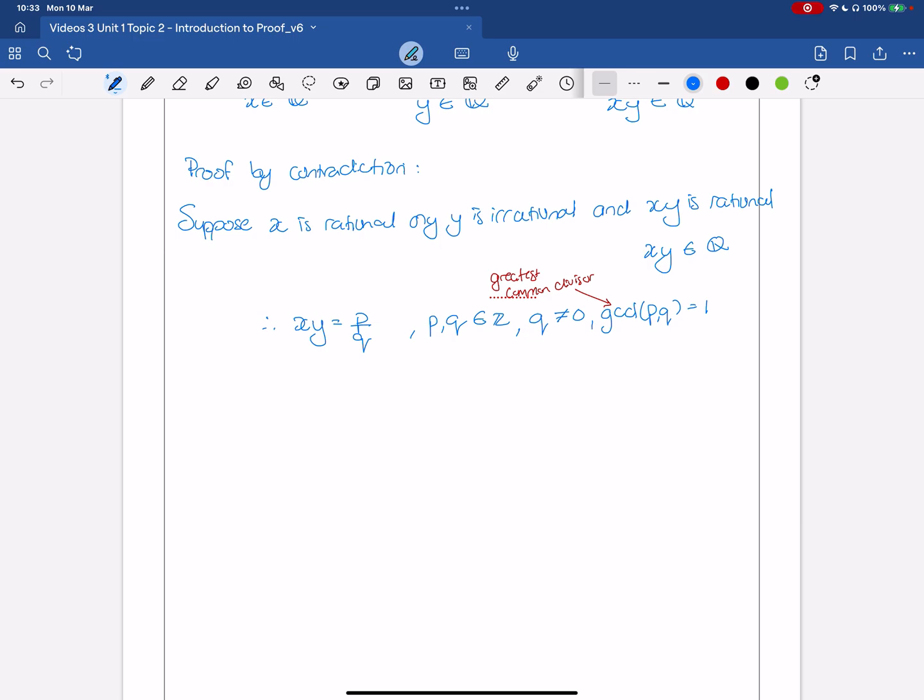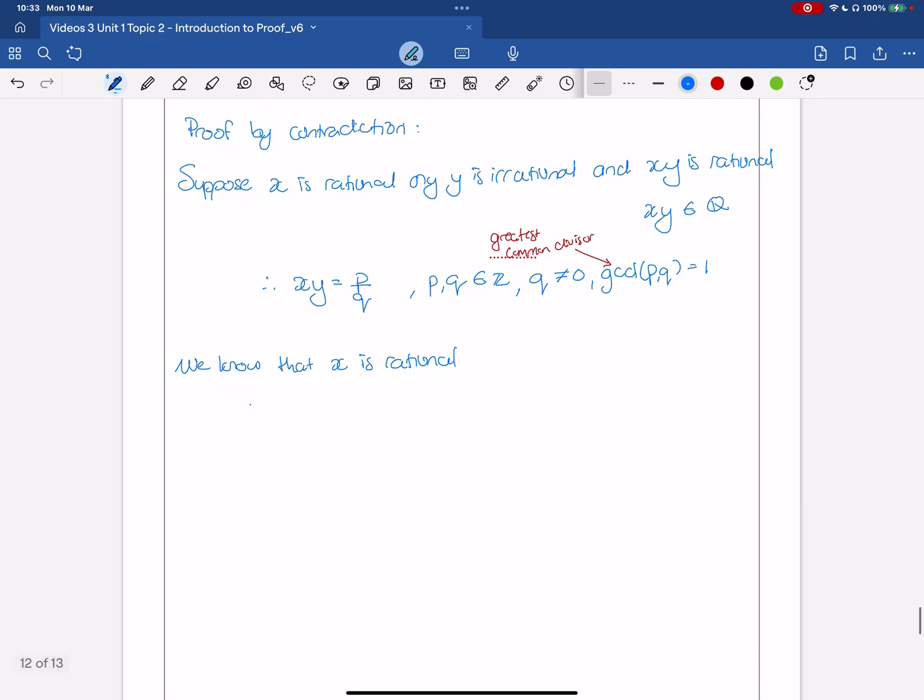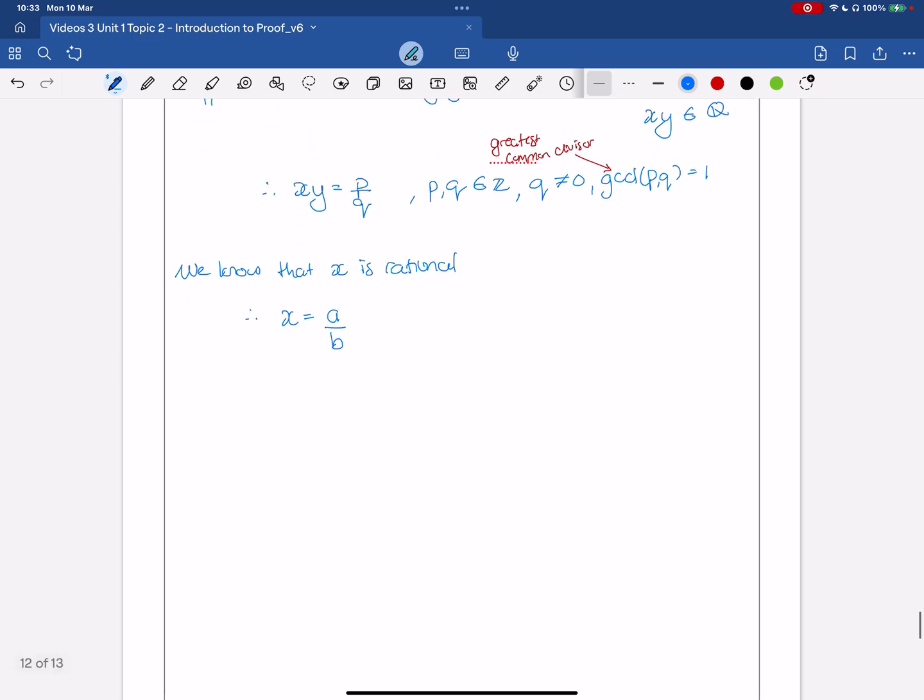Now, we know that x is rational. We've said x is rational. So x can also be written as a fraction. We're going to use different parameters so that we're not getting ourselves confused. So x is a over b. And again, a and b are integers. b can't equal 0. And their greatest common divisor is also equal to 1.